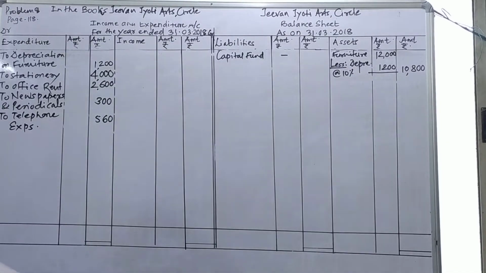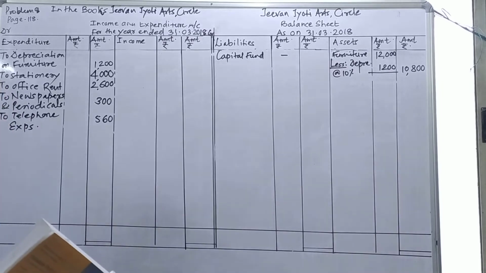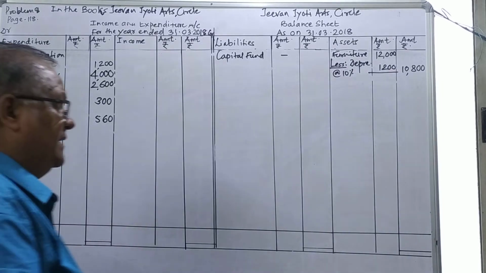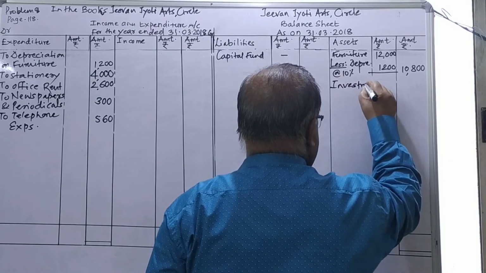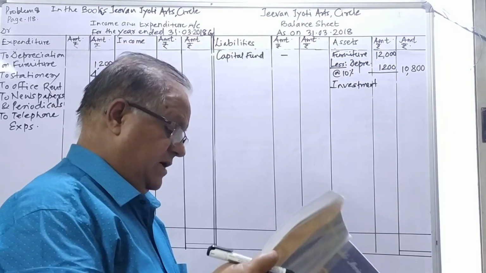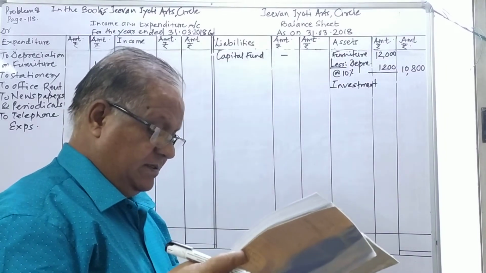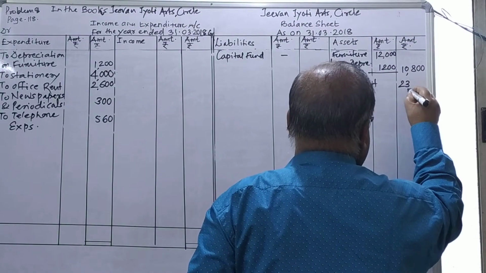After telephone expenses, investment is there, 23,000. Investment being an asset, we can show it here on the asset side. The amount of investment given on the payment side is 23,000. Write that 23,000 amount here.